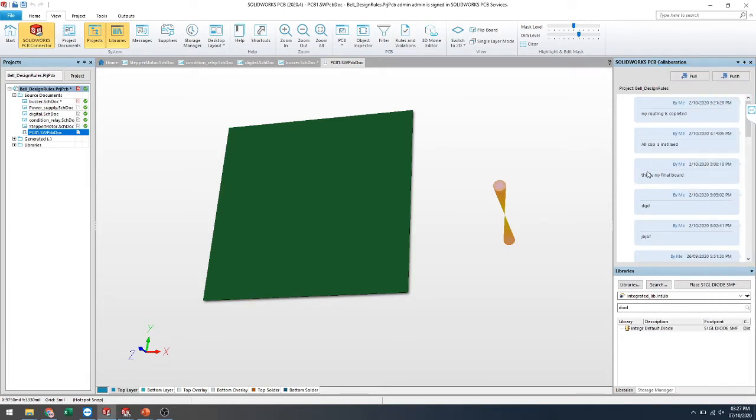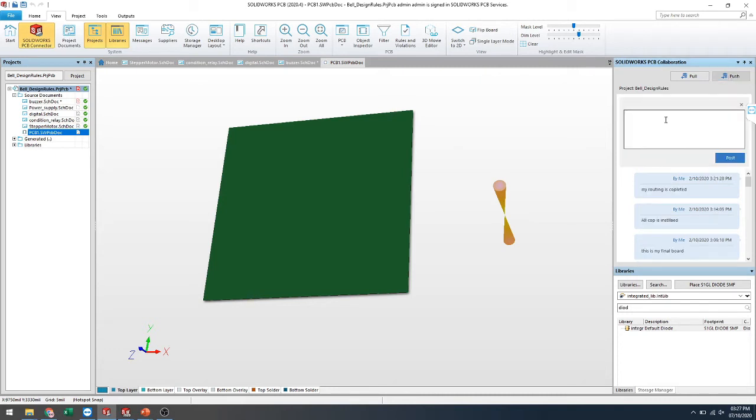See, this is the tab, and I have generated a new module for the PCB. Okay, I'll just post it.